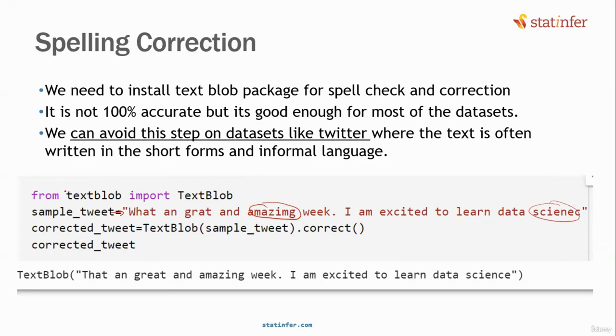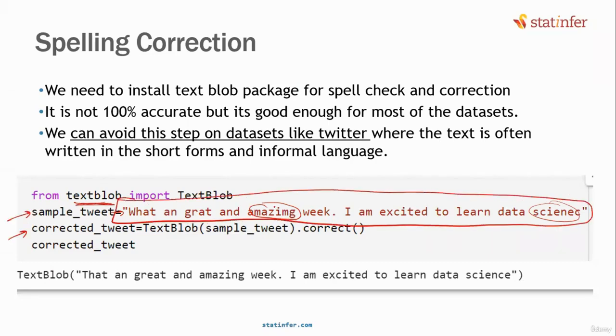There is a particular package called TextBlob. What it does is it'll take the tweet and it'll try to look at the surrounding words. It'll try to make sense out of the sentence and try to predict, okay, this will be corrected to a different spelling. This will be corrected. This is how you can do the correction.